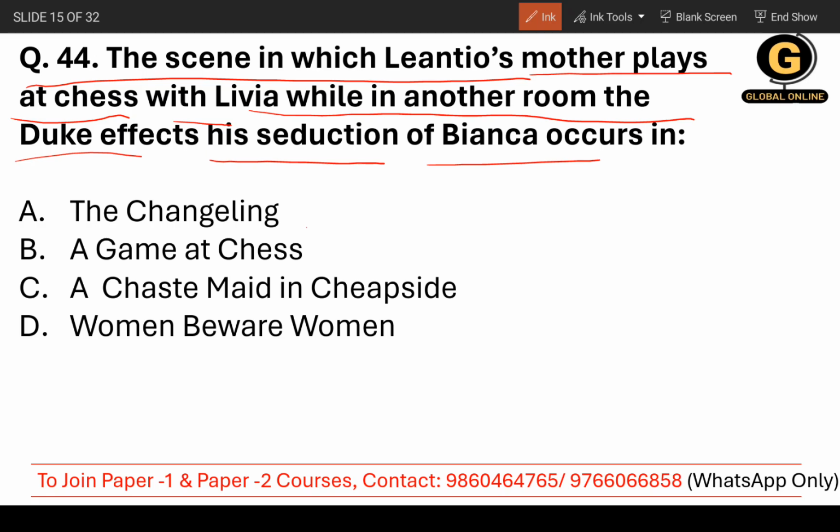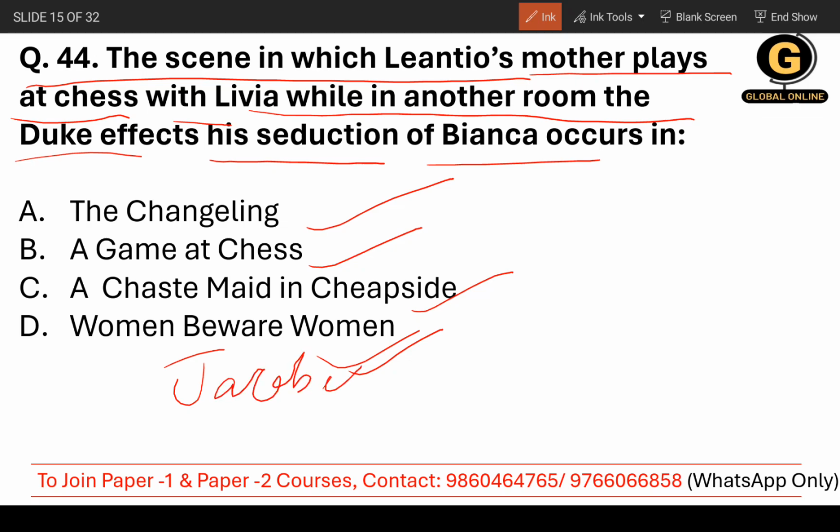So whether it's The Changeling, A Game at Chess, A Chaste Maid in Cheapside, or Women Beware Women, the correct answer is Women Beware Women. Even if you have not read Women Beware Women, if you know only the characters, you get to know this is going to be the correct answer. And it's a Jacobean tragedy. Of course, the writer is Thomas Middleton.